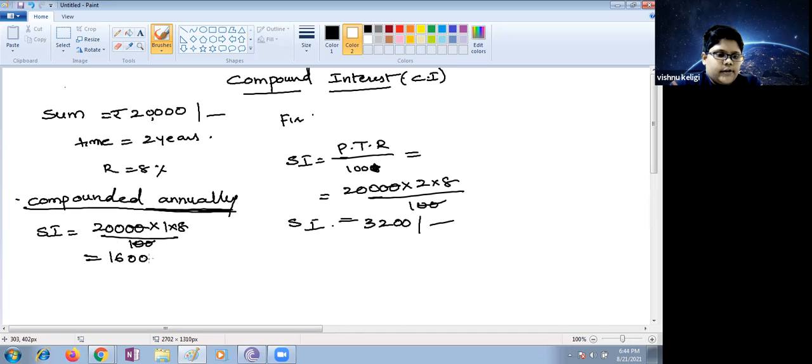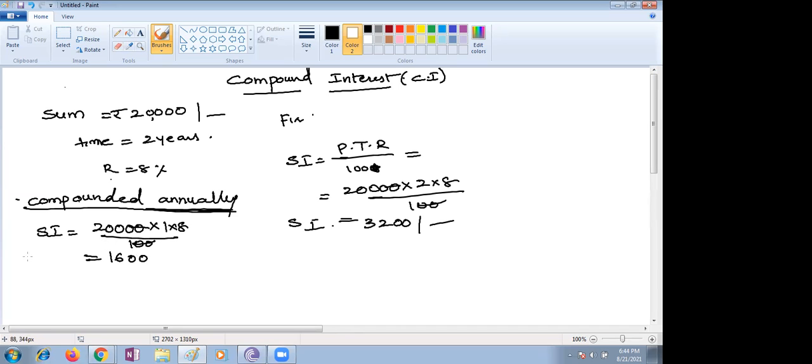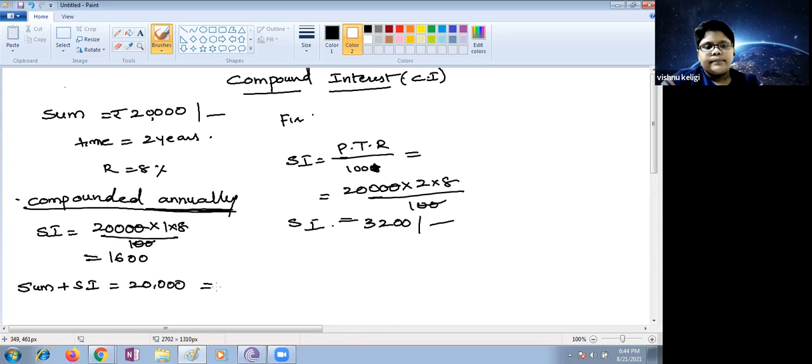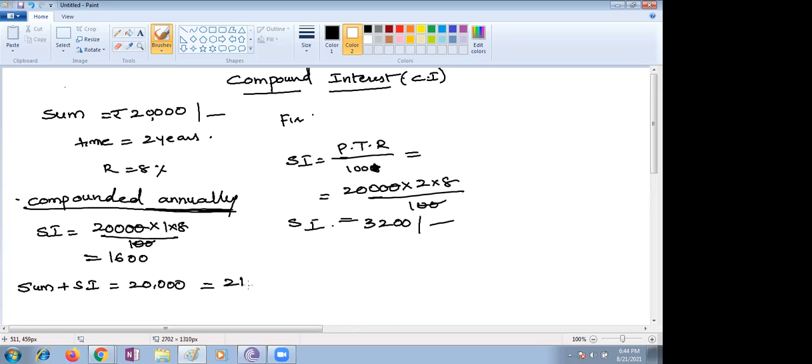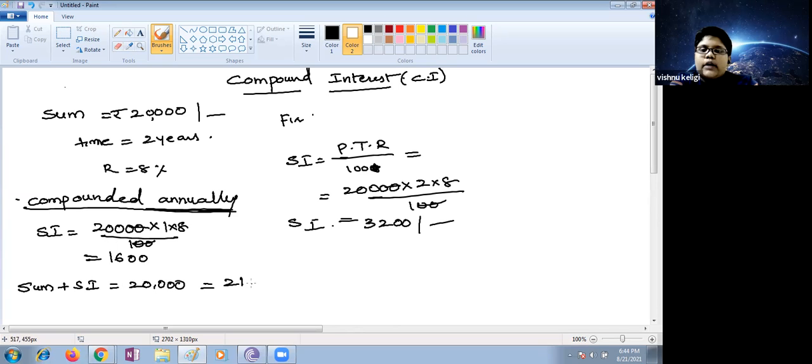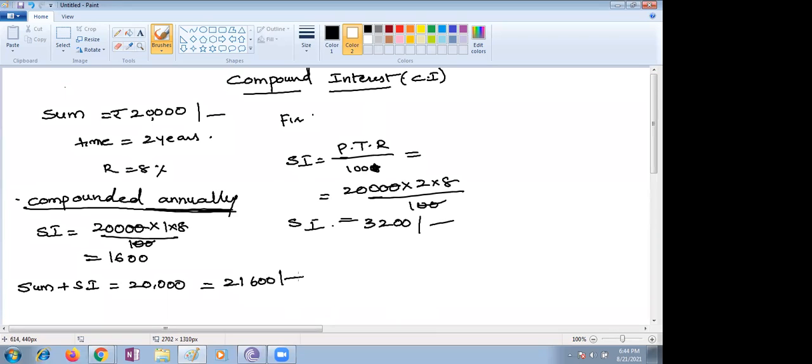This 1,600 is the simple interest. You add it to your sum. Sum plus simple interest, how much? 21,600. Now this is your principal amount for the second year, and the 8% will be applied on it.